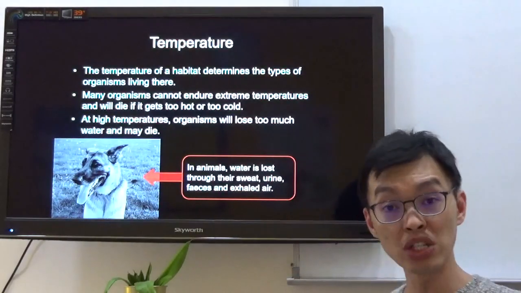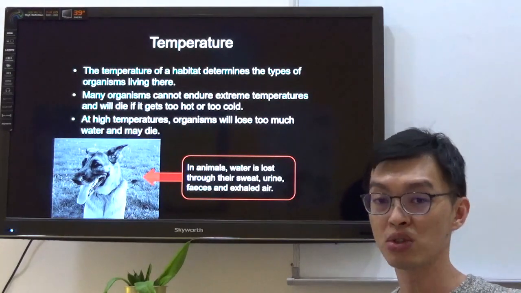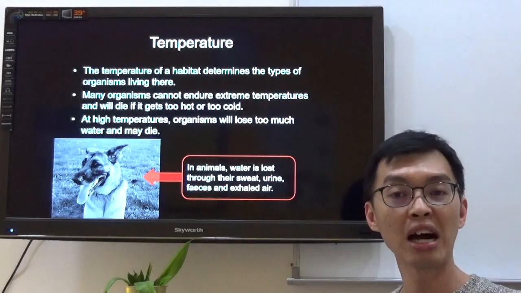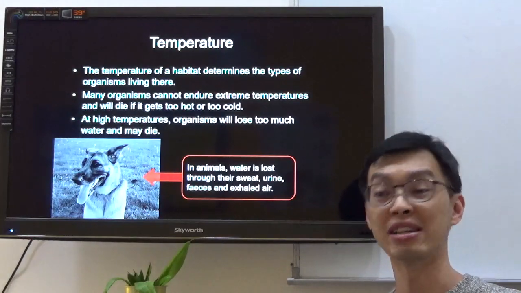Okay? So this could also become a science application question. They could ask you, how does sticking out the tongue allow the dog to keep itself cool? Okay?